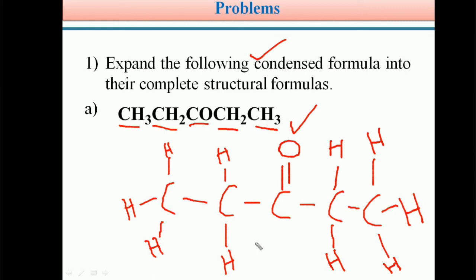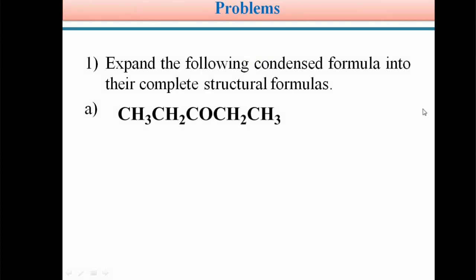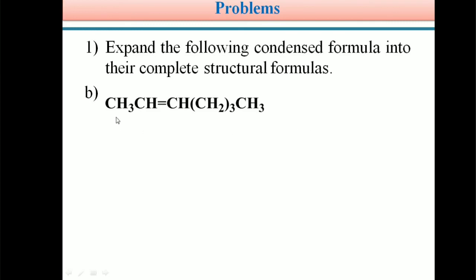So this is how the condensed formula is written into a complete structural formula. Initially, for the given compound, see how many carbon atoms there are. Write the number of carbons and how many hydrogens are attached to each carbon. You can draw one by one and finally connect the molecule. This is one model example of writing a condensed formula into a complete structural formula. Now I give an example for you.